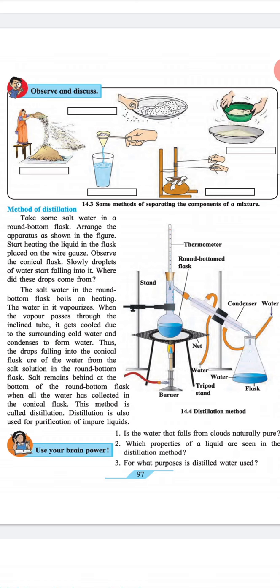Salt remains behind at the bottom of the round bottom flask, where all the water has collected in the conical flask. This method is called distillation. Distillation is also used for the purification of impure liquids.